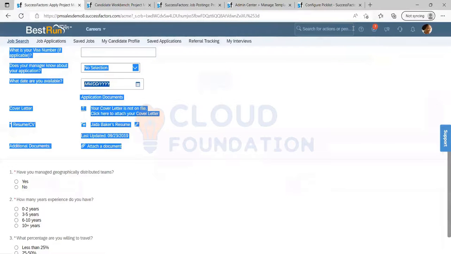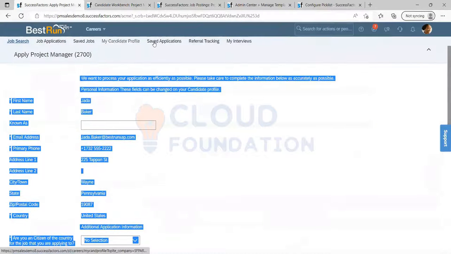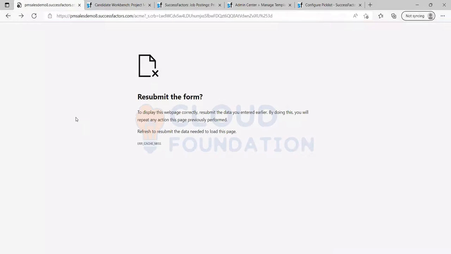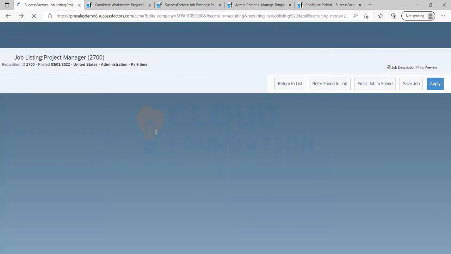The candidate will log in, go to his application, and click on the job he has applied for. Once he clicks on it, he can see that extra field, the documents needed field. He can provide the details and submit it.